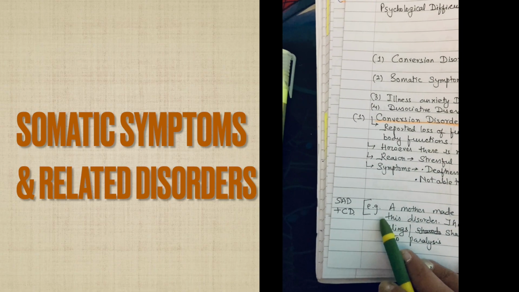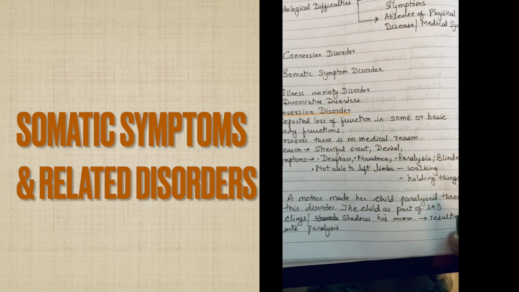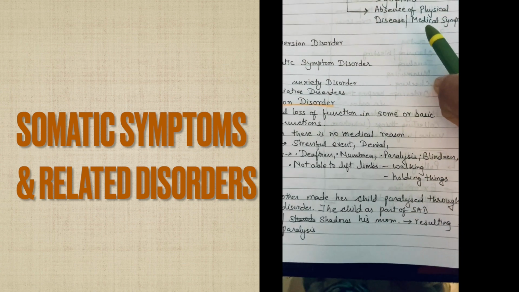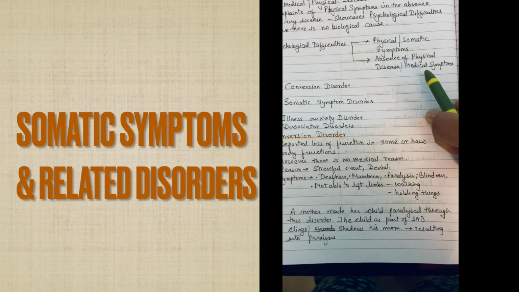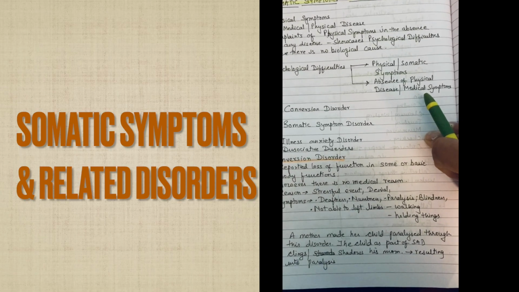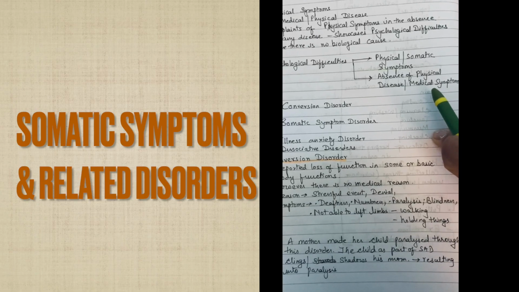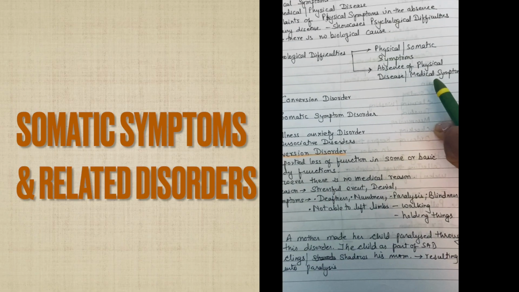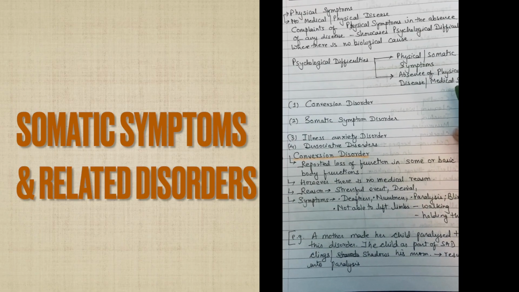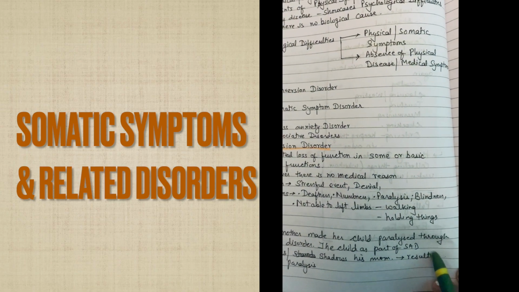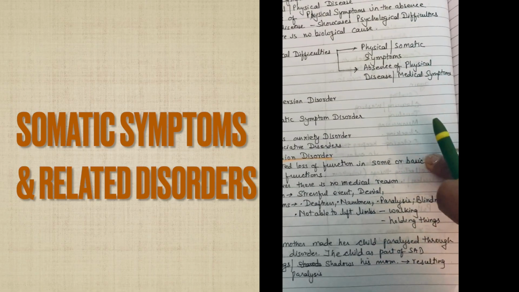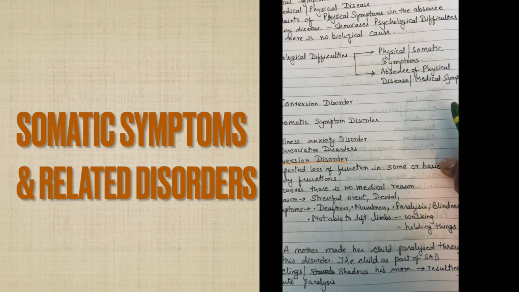Right. So here I have given one very small example, a case study where a mother converts her child into paralysis. The child gets paralysis because of the mother's conversion disorder. A car was riding at a high speed, the child came in front of the car, but the driver put on the brake.